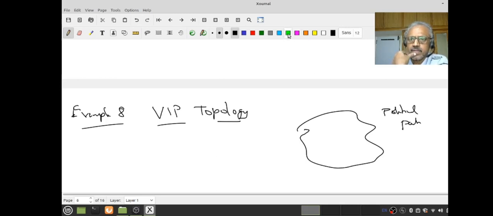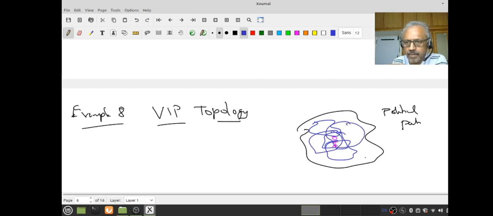Now you have the most important person, the VIP of the party, maybe the foremost leader. Then suppose you form various groups for various committees for doing various works. Now consider a group in which the VIP is not there.